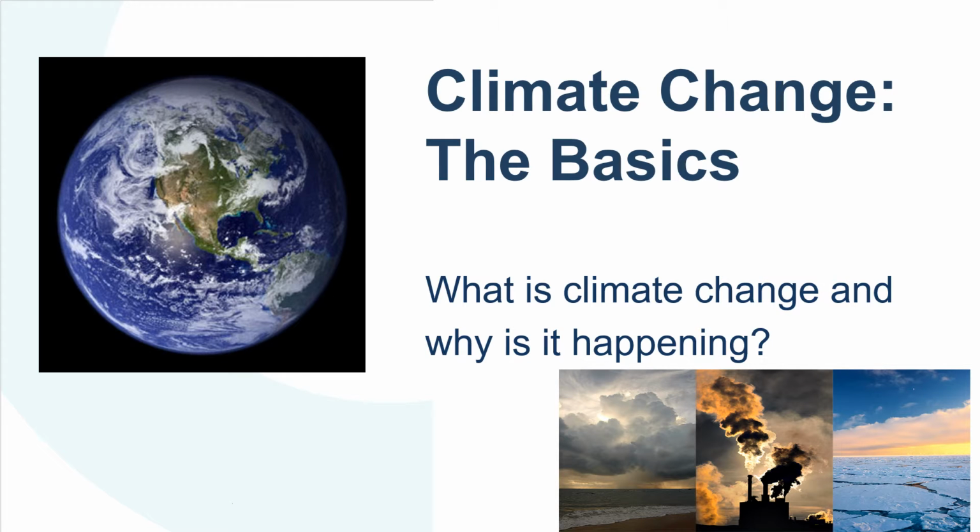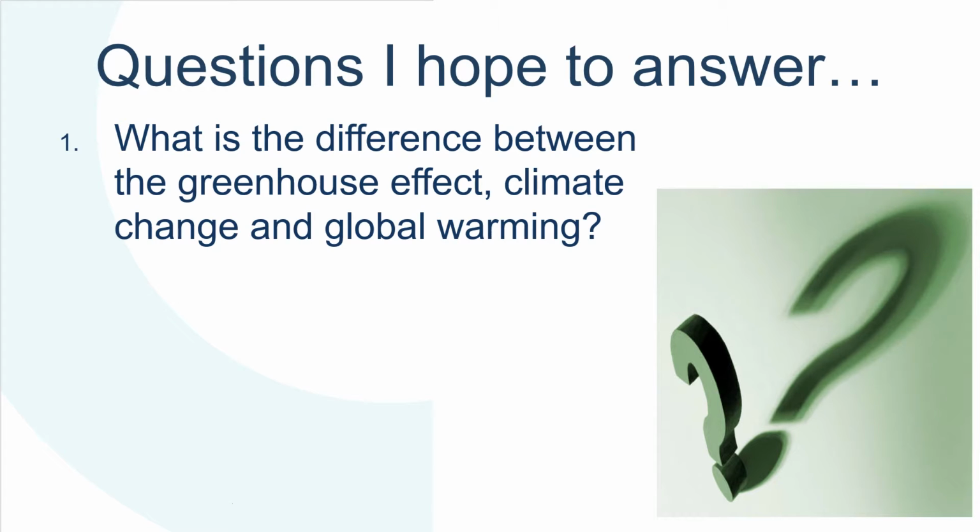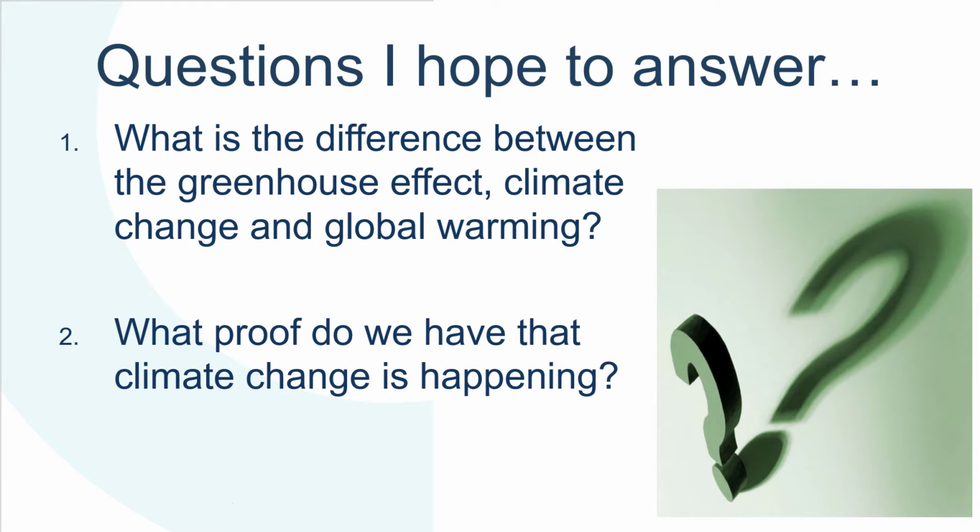So in the previous classes, if you all remember, we talked about climate change, the basics of it, what is climate change and why is it happening. So what we are going to be learning after the end of this class is what is the difference between greenhouse effect, climate change and global warming. Very important. What proof do we have that climate change is happening, since it's just written all around? Are we actually observing it or not? And the last thing is, why is it happening, which is very important to know. So in the end of the class, we are going to be answering all these three questions very efficiently.